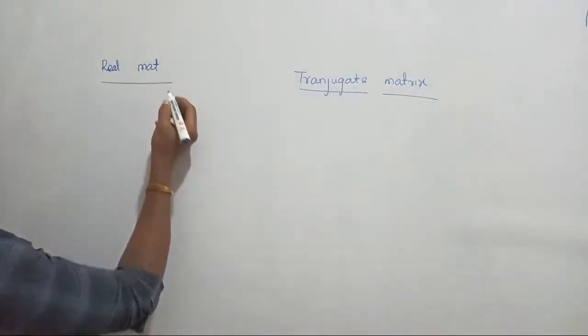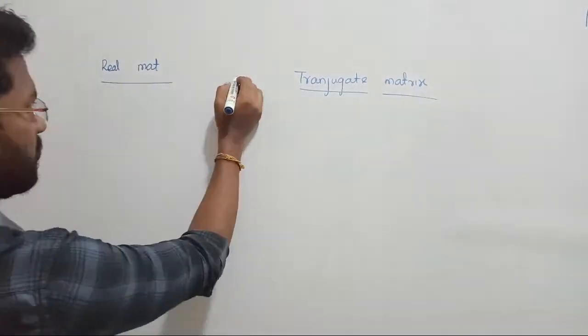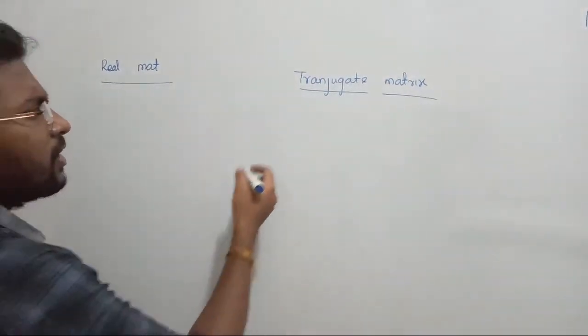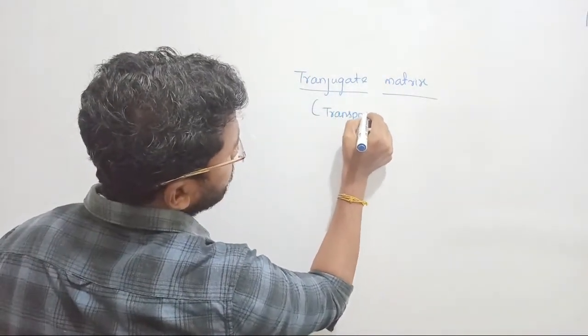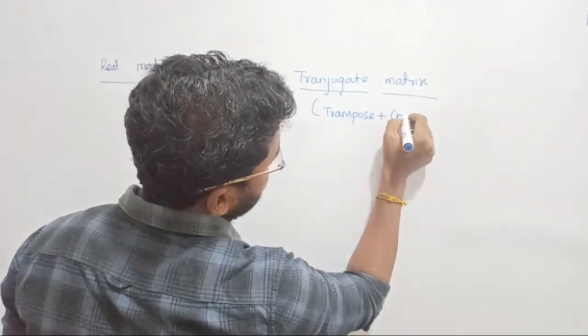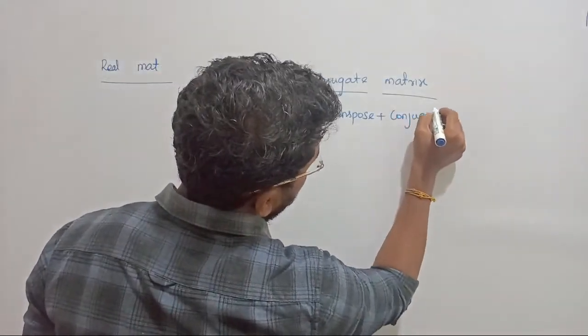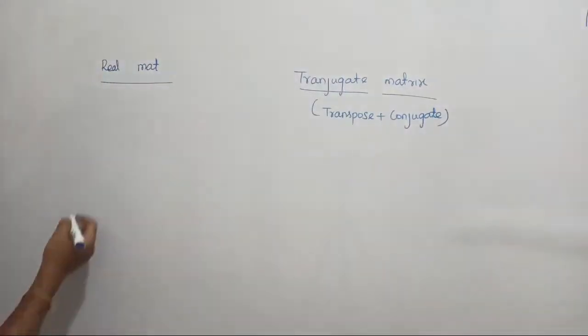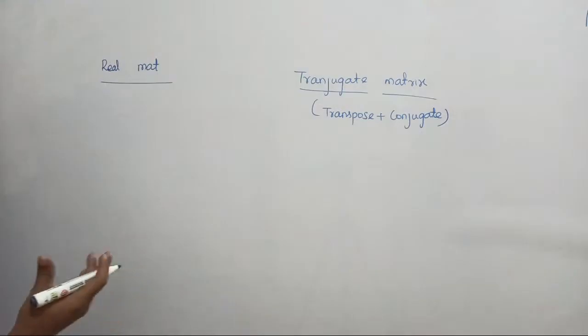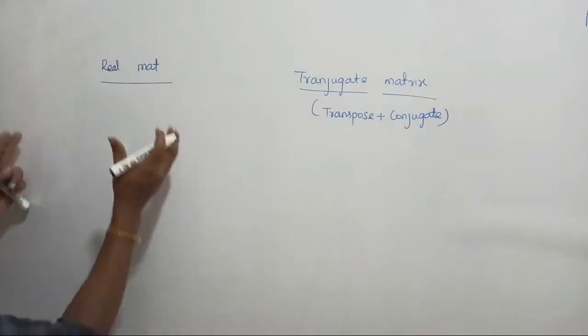We are discussing some theory in depth, so you should try to understand. There are no big things. Transgate in the sense is the combination of transpose plus conjugate. Transpose plus conjugate of a matrix is called the transgate matrix. Whereas a real matrix in the sense is purely real. There are no imaginary or complex values. It will have only real values.